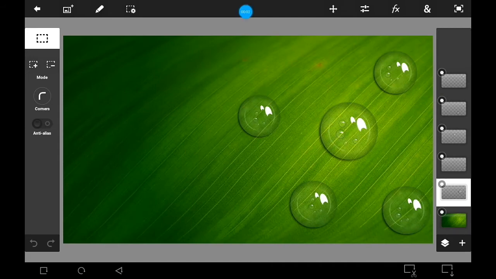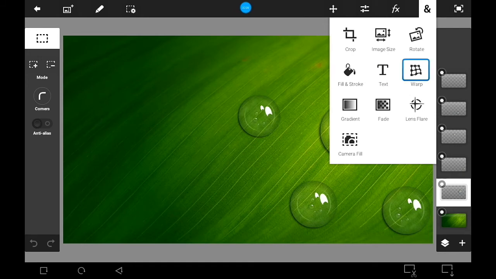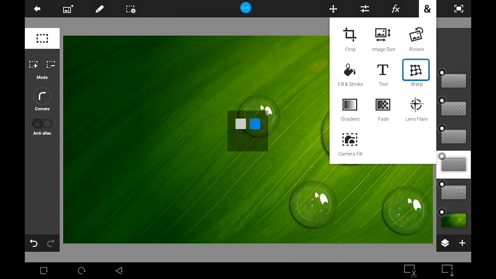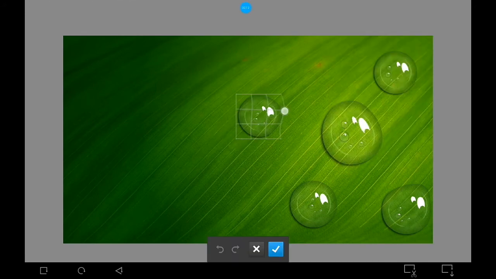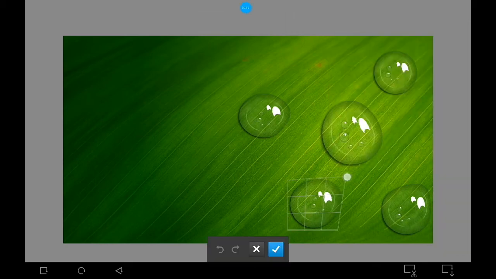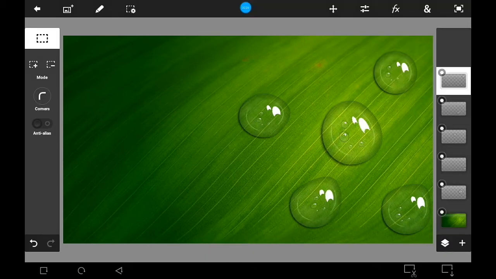As you can see, this is a different project. I lost the main one, so I created this new project, but don't worry, it is the same process. Let us apply the wrap effect. We are finally done. Have fun with it.